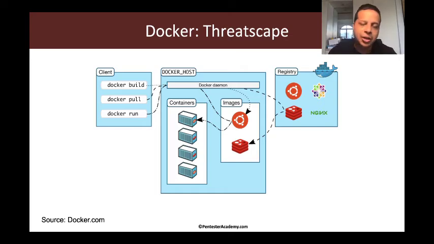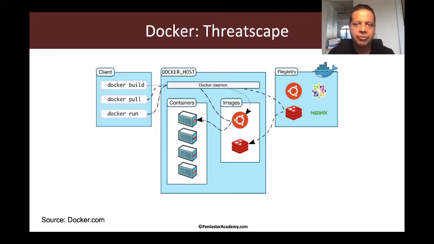Okay, so now let's understand the threatscape a bit. Of course, we are going to be looking at only a very specific kind of threat, which is some breakout examples. Typically, how Docker or, for that matter, any form of container technology works is you have a registry where all the containers are housed. Then you have a host on which these containers are going to run, and a client, which may be running on the host or independently, which can give commands to the host to do various things with the container.